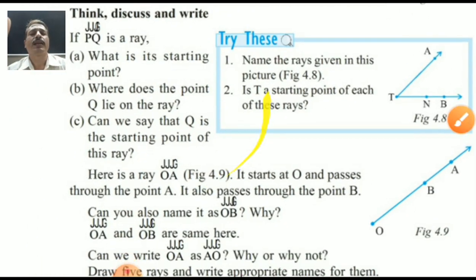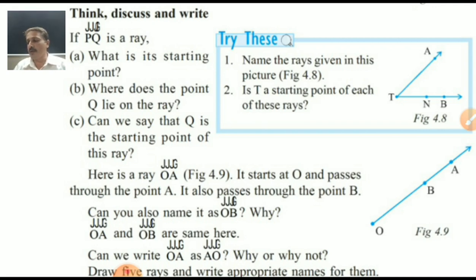Good. Now look here. This is ray OA, figure 4.9. It starts at O and passes through the point A. It passes through the point B also? Yes. Can you also name it OB? Yes. Why not? The starting point is O and passing through B. We can write OB also. Are OA and OB the same ray? Yes, they are the same ray, passing through the same points only.